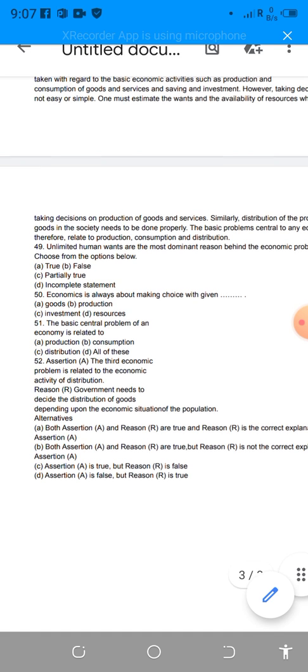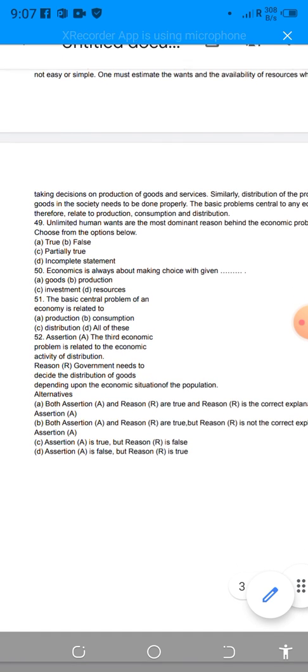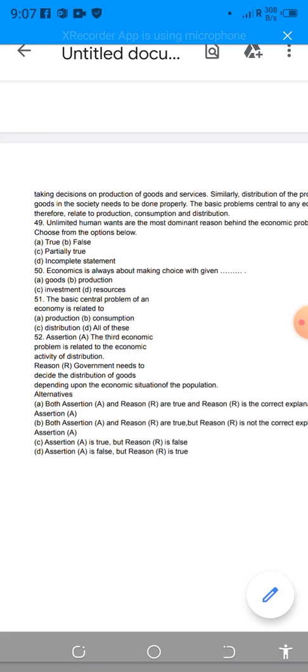So what is the statement here? The third economic problem is related to the economic activity of distribution, and the government needs to decide the distribution of goods depending upon the economic situation of the population. And now we have to find out the correct option, which is option number B.